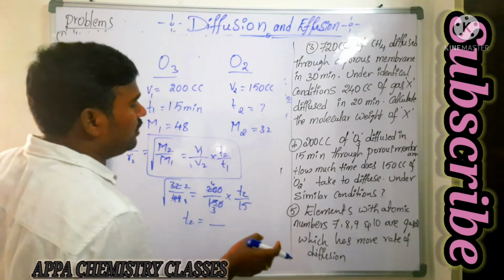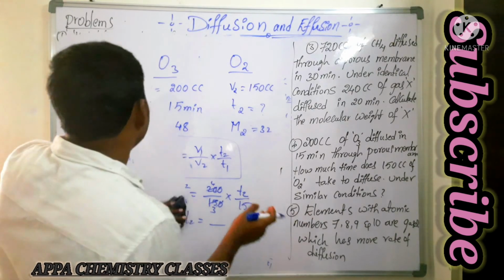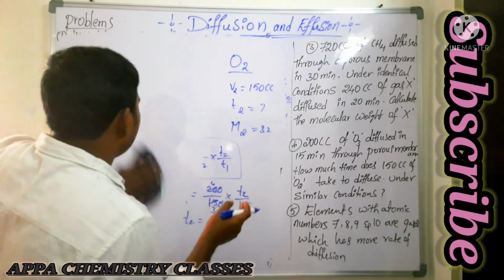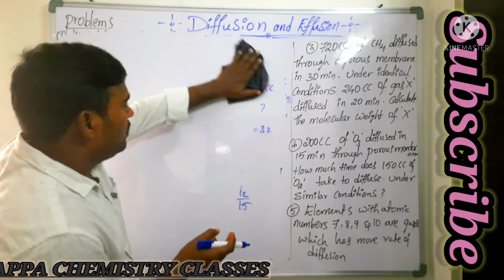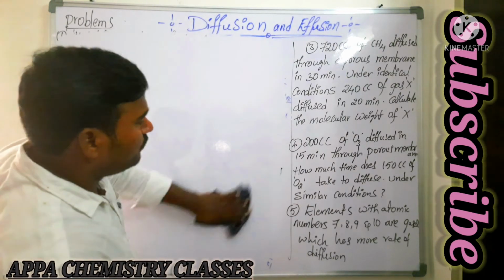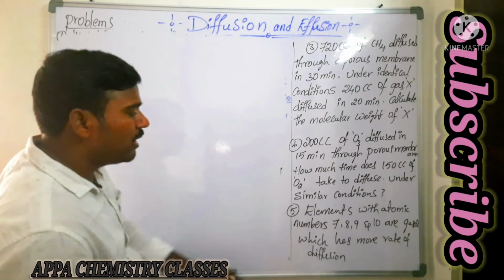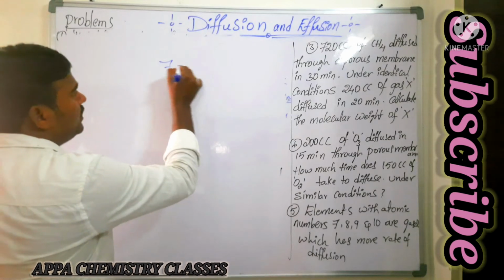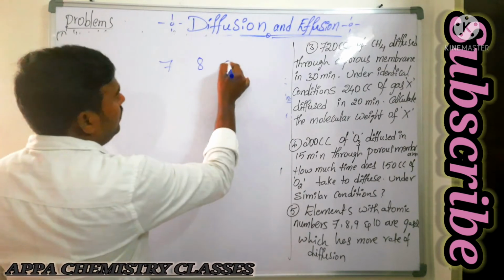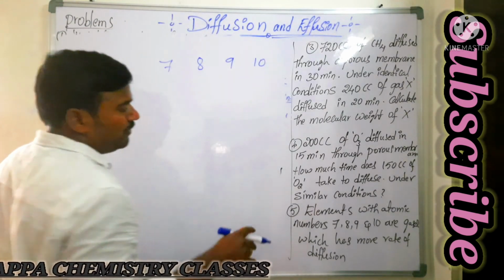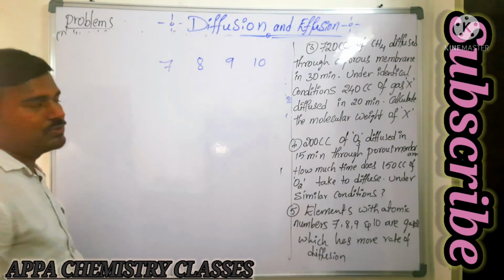So next one, that is fifth question. It is a very important one. So everyone does mistakes there. So how you need to do when they are saying the elements with atomic numbers they have given. What are the atomic numbers they have given? 7, 8, 9 and 10. Which gas has more rate of diffusion, they are saying.